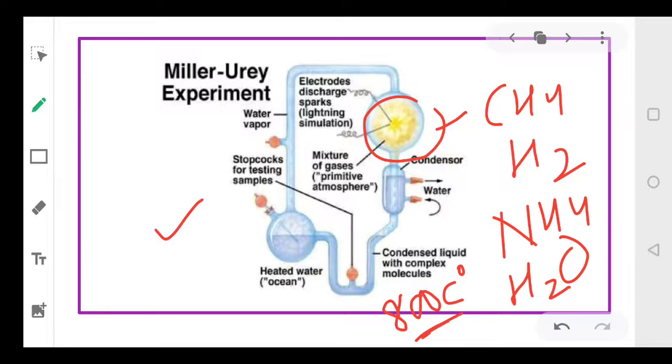And they observed the formation of amino acids when an electric discharge, that is, when current was passed or lightning simulation was given, then after a few weeks there was formation of amino acids. And in similar other experiments, formation of sugars was obtained. Formation of pigments and fats was also obtained.